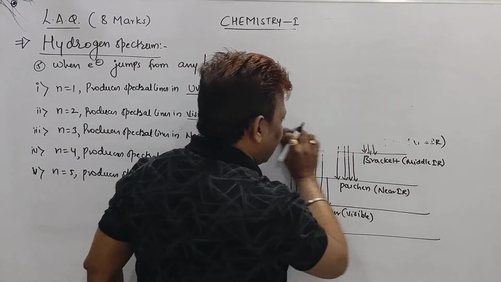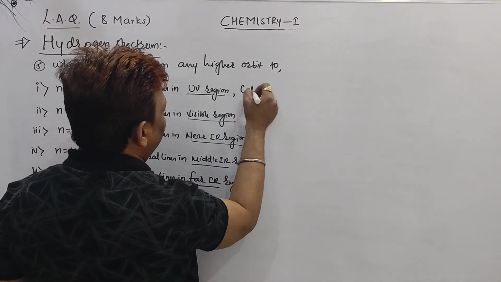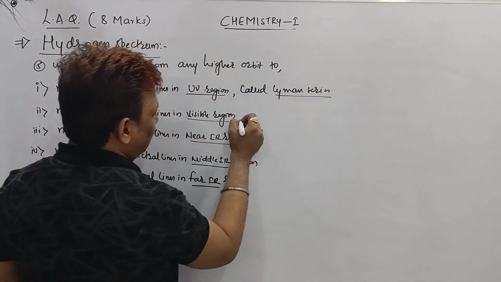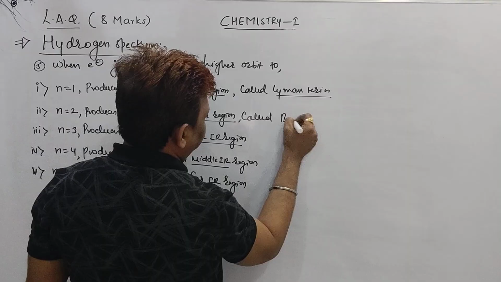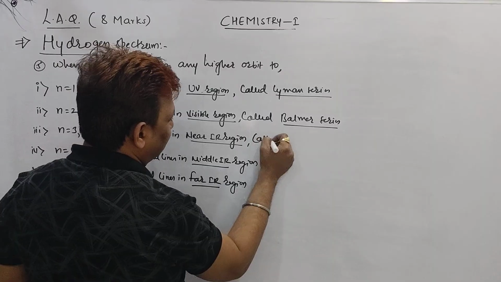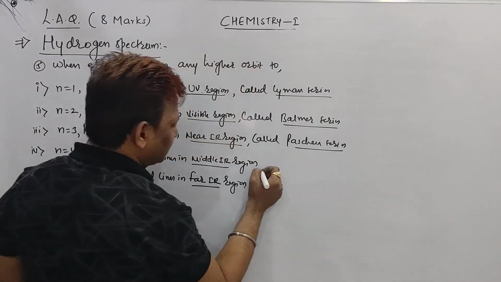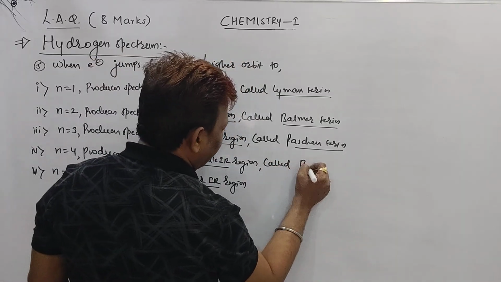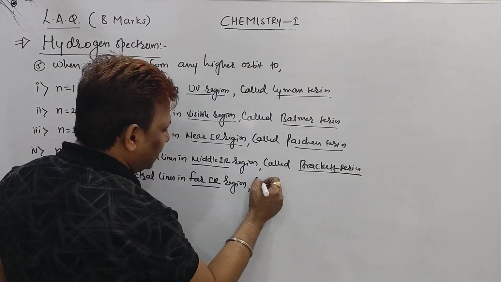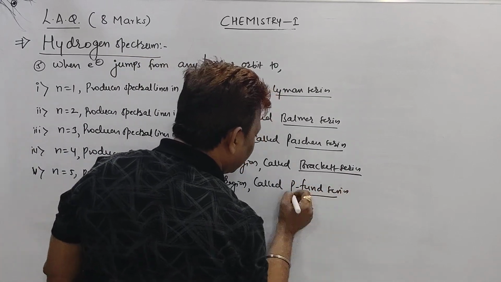As they produce a spectral line in which region, sir? It produces spectral line in UV region called Lyman series. It is called Balmer series. Sir, called Paschen series. And this is called Brackett series, and this is what is called, P will be silent, Pfund series, right?